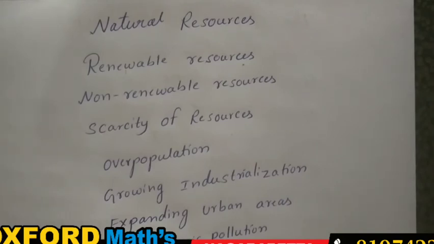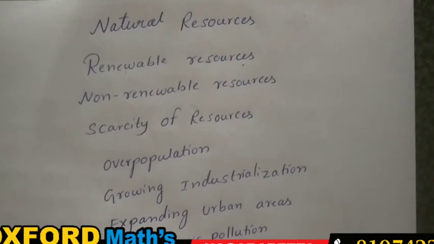However, the scarcity can be overcome by some of the methods we are going to discuss today. Exploration and discovery of new resources should be done. Discovering substitutes and alternatives instead of fossil fuels. If we use solar, wind power instead of coal, if we start to use plastic instead of wooden furniture, these are all inventions that support less usage of natural resources.